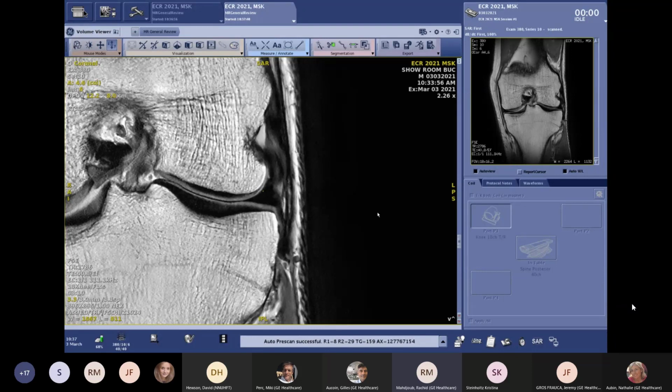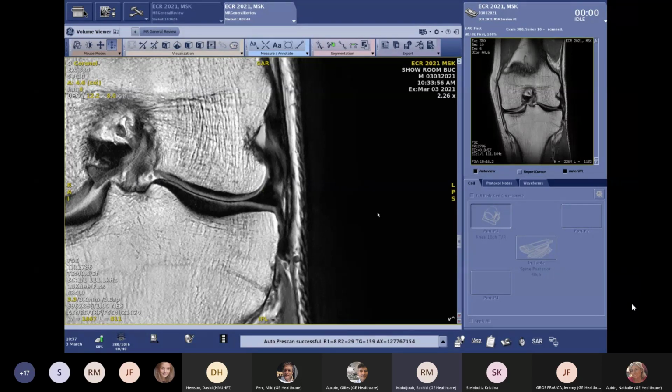And for the moment, we are able to apply AIR Recon DL on several acquisitions, mainly 2D acquisitions. This is only 2D acquisition, but we can do it for FSE and we can do it for gradient echo.